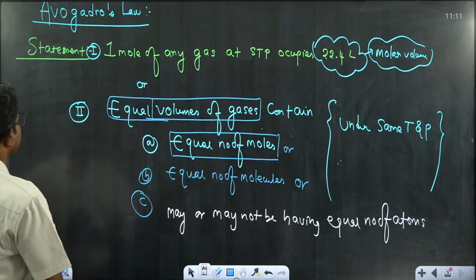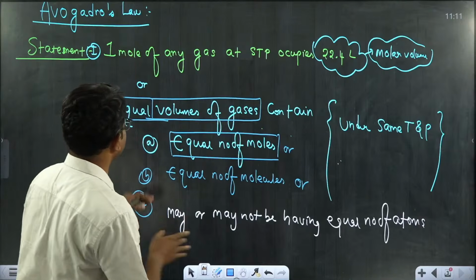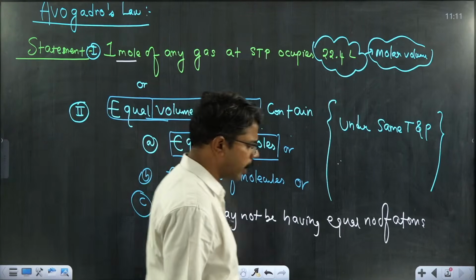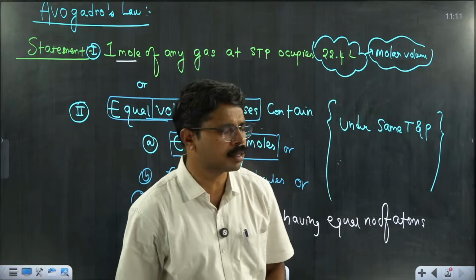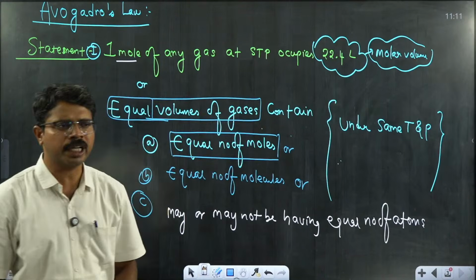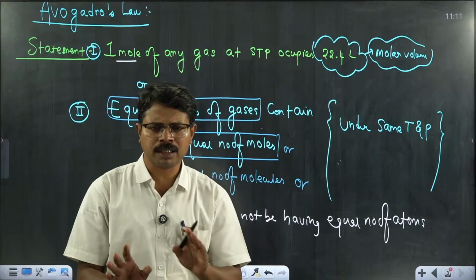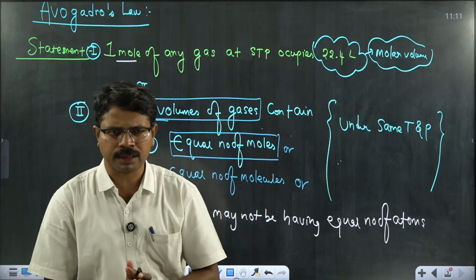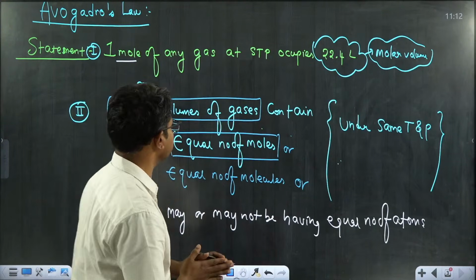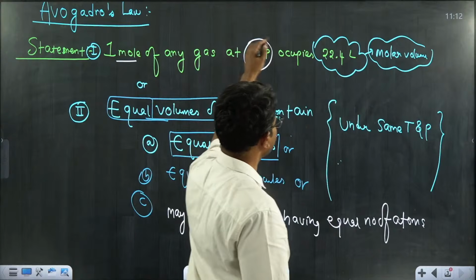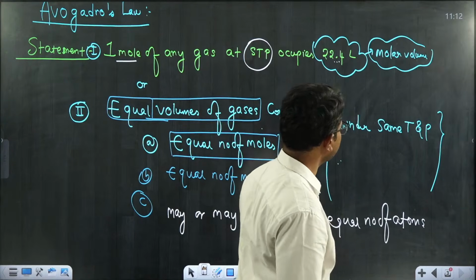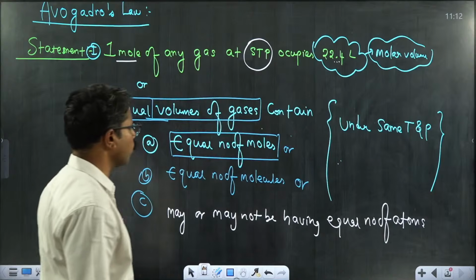Now I have given the statement for Avogadro's law. The first statement states that 1 mole of any gas at STP occupies 22.4 liters. If you take any gas on this earth, if it is 1 mole and you specify the conditions at STP, it occupies 22.4 liters. This volume is called the molar volume.